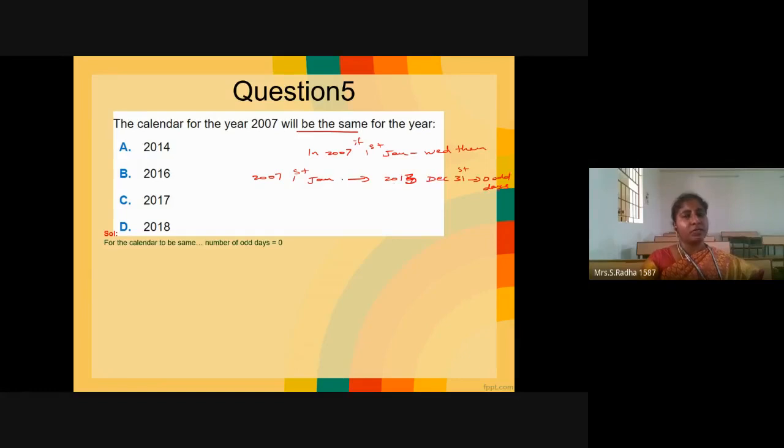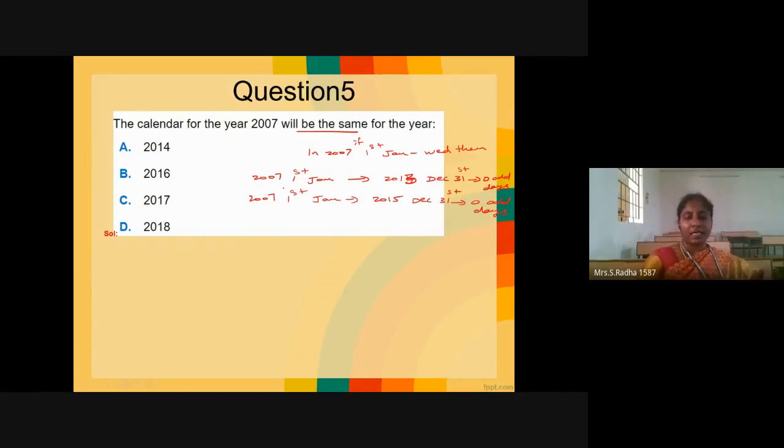Only then you can say 2007 and 2014 have the same calendar. Otherwise you check 2007 1st Jan onwards up to 2015 December 31. If the number of odd days is 0, then 2016 will have the same calendar as 2007. That is how you have to check.